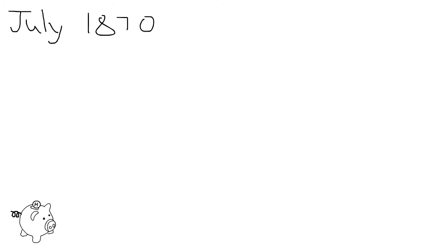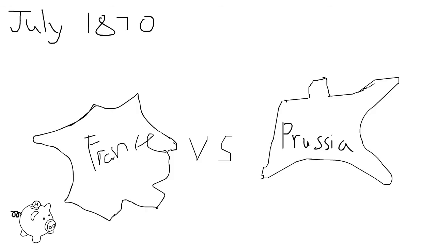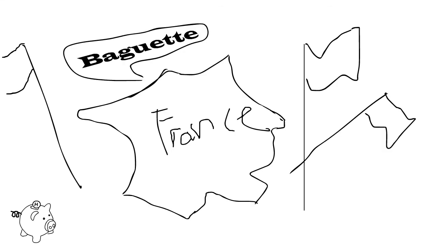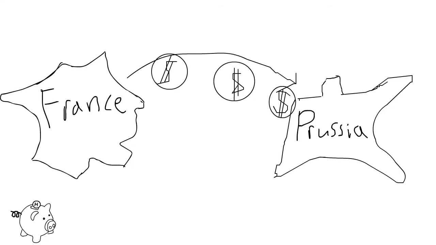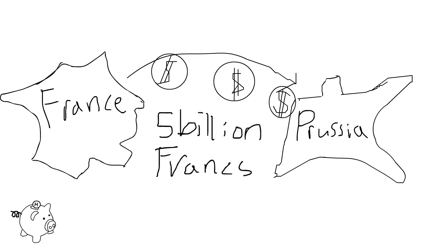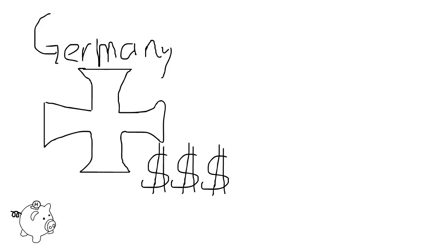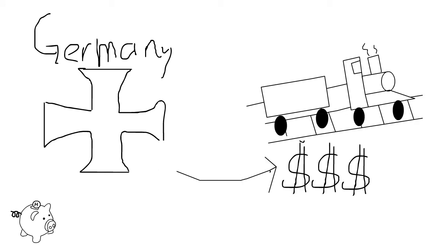In July of 1870, France and the soon-to-be Germany, Prussia, fought a war creatively named the Franco-Prussian War. Within a year, Prussia beat the French, and in the following Treaty of Frankfurt, France was forced to pay 5 billion francs in indemnities to Prussia. This is important since it provided German investors with a huge amount of money to invest with, and a lot of this money went to investments in America, specifically American railroads. German investment in American railroads, which was already high, grew uncontrollably.